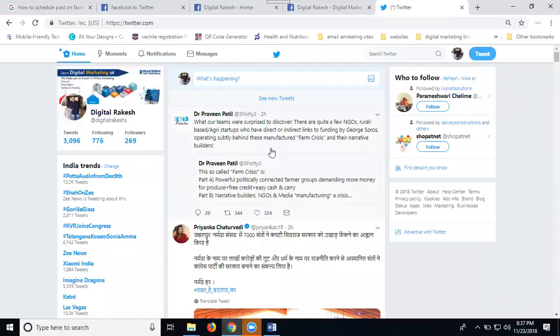So this is called scheduling a post at a time. With one click you post to Facebook and the Twitter wall, profile to Twitter, page to Twitter account. N number of scheduled pages automatically post to the Twitter wall at your scheduled time. This is called scheduling a post on your Facebook page to Twitter, and profile to Twitter also. Group to Twitter is not eligible. Only the profile to Twitter and page to Twitter options.